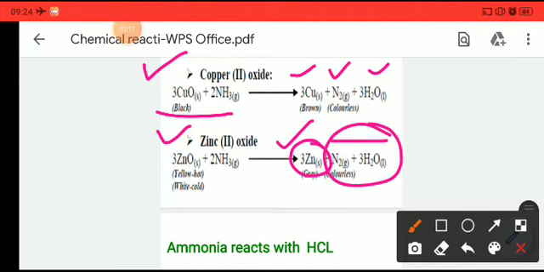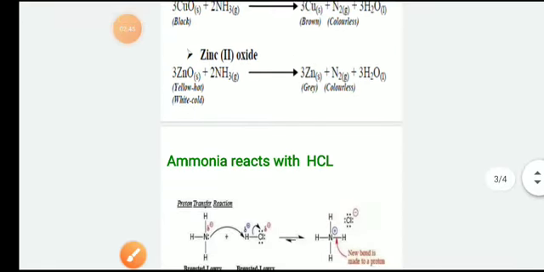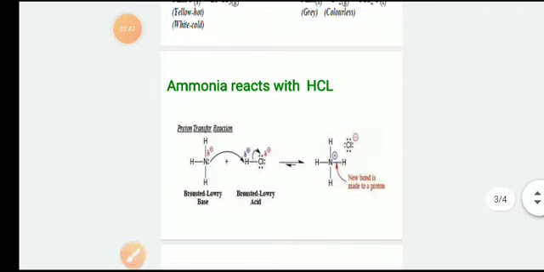But as a byproduct, nitrogen and water will be there in the case of copper oxide or zinc oxide as well. In both cases, nitrogen and water will be there as a byproduct. But the metal that precipitates in the reaction will correspond to the metal oxide being used. If copper oxide is used, then copper will precipitate, and if zinc oxide is used, then zinc will precipitate. So let's move to the next reaction, that is ammonia reacting with HCl.